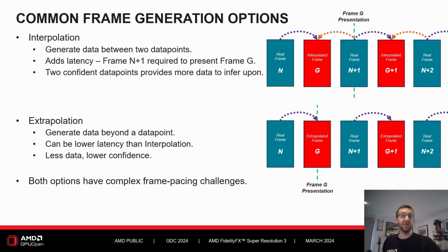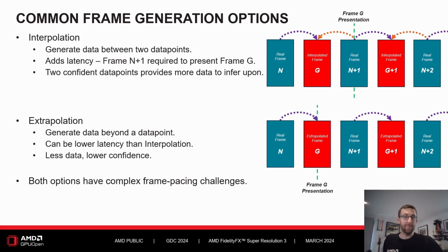When considering generation of new frames, there are two paths you can go down: interpolation and extrapolation. Interpolation means you take data from two confident data points, frame n and n+1, in order to generate a new frame g. This does add some observation latency. However, you cannot show the newly generated frame until after you have rendered the real frame after it, n+1.